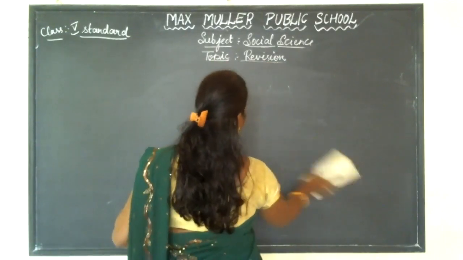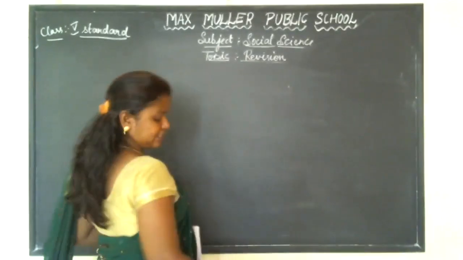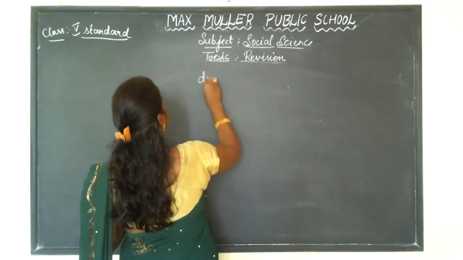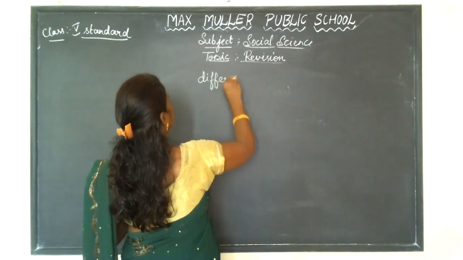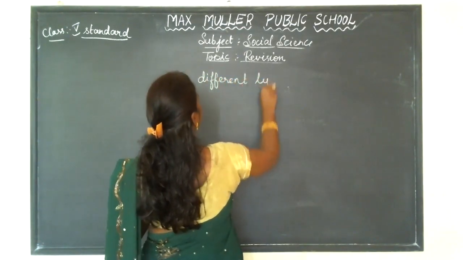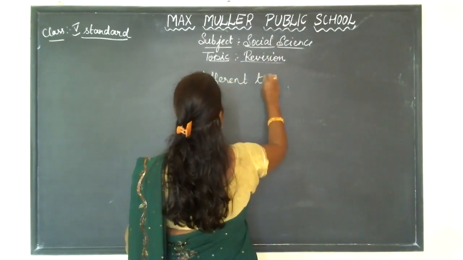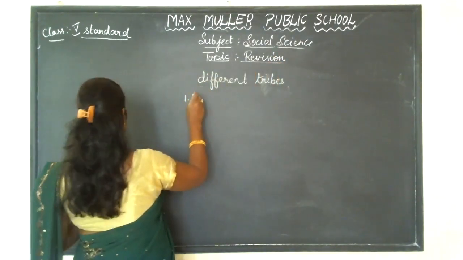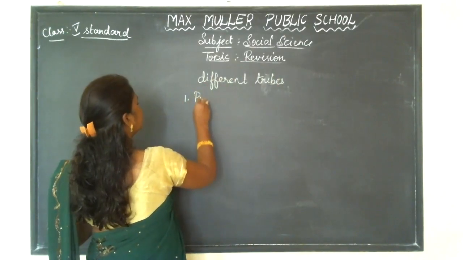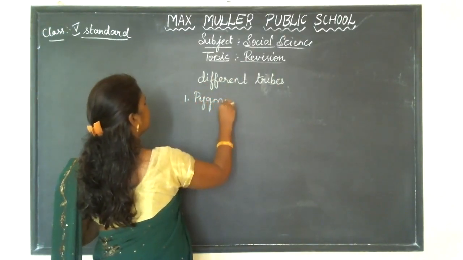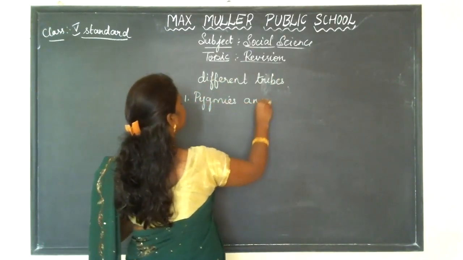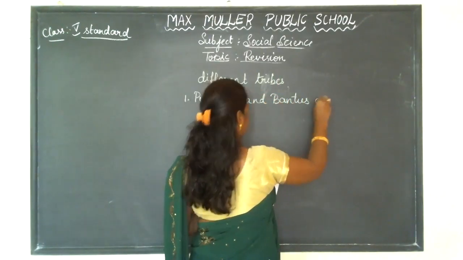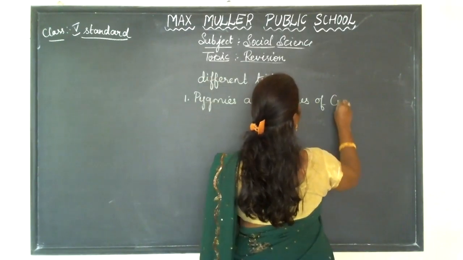So there are some tribal peoples, different tribes. What are the different tribes called? The first one will be the Pygmies and Bantus of the Congo region.